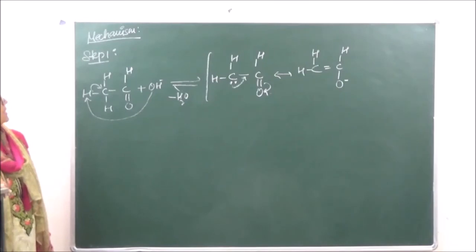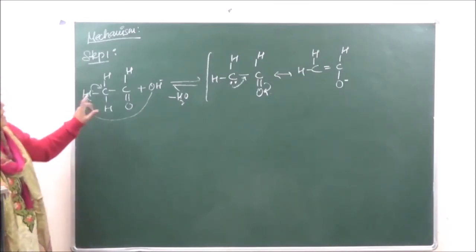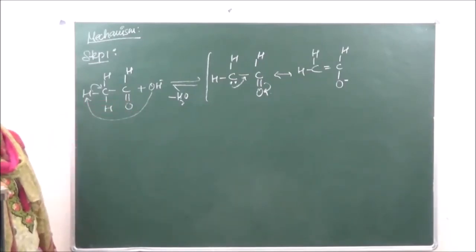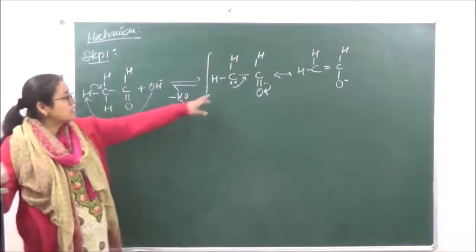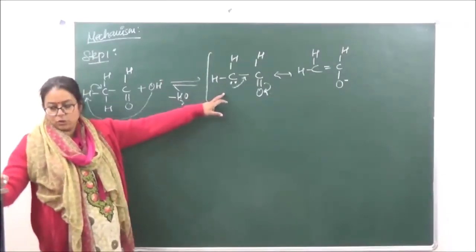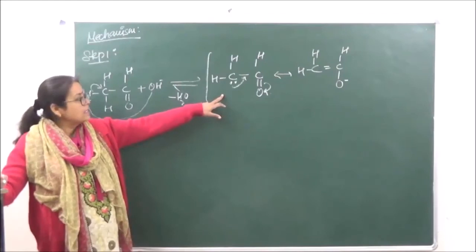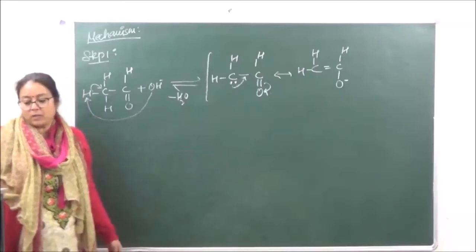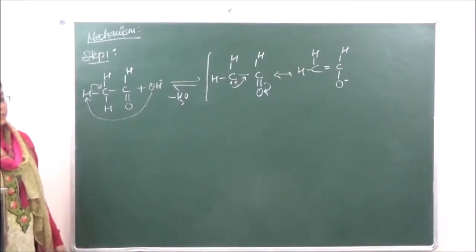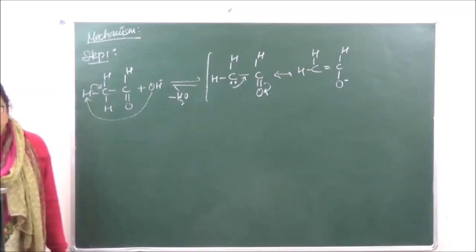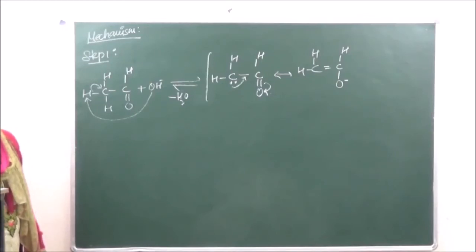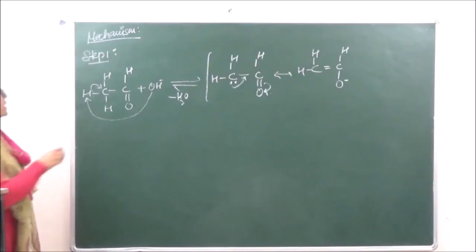Now the acidity of the alpha hydrogen atom is due to the resonance stabilization of the enolate ion which is taking place over here. So basically what is happening, this is the carbon nucleophile which is formed, isn't it? It is the carbon nucleophile because of the negative charge which we are getting over here, and that is going to be the enolate ion, right? Now in step 2, another electrophile is going to react. The electrophile is going to be another molecule of acetaldehyde which we are taking over here.